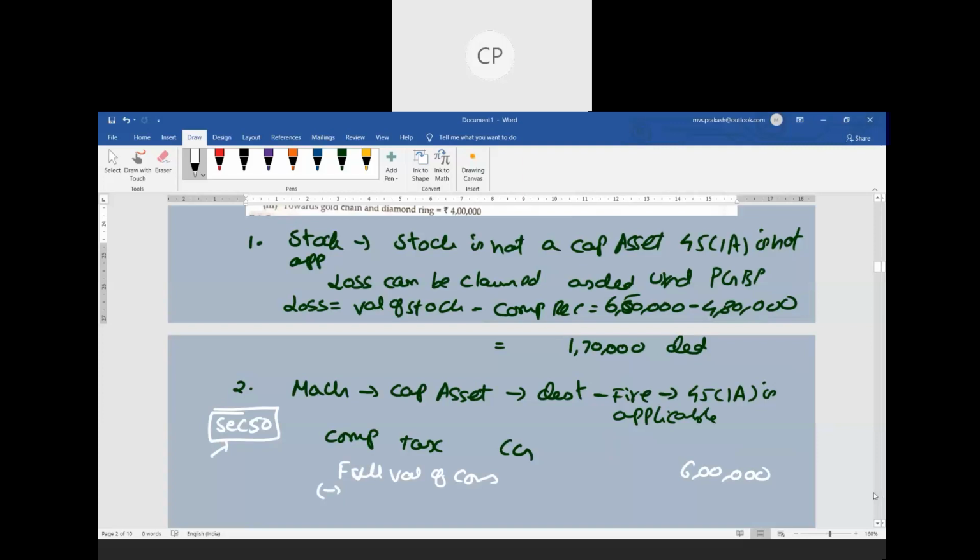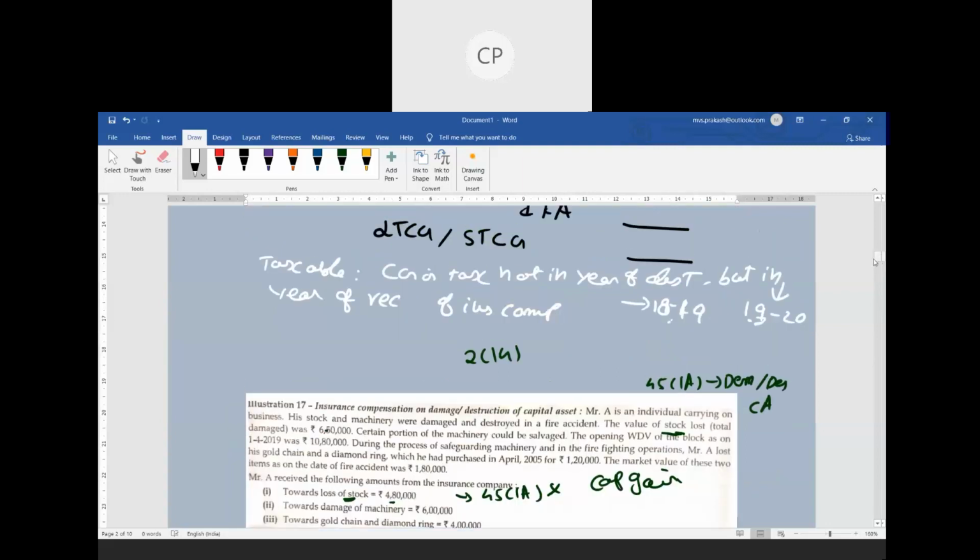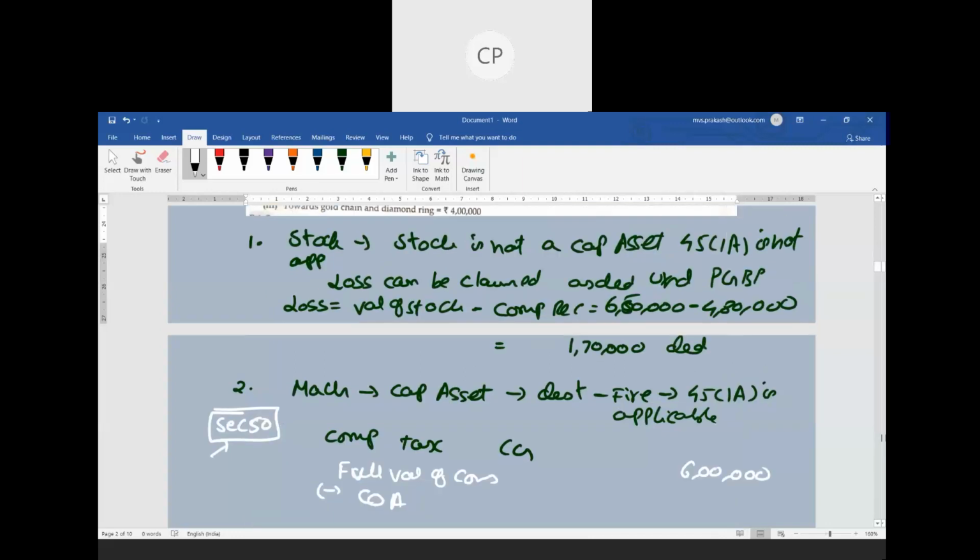Now, full value of consideration is given as 6 lakhs. Then what will I do? Cost of acquisition. I won't be taking indexed cost of acquisition, but only the cost of acquisition. So what is the cost of acquisition? For the time being, as we have not covered section 50, just consider your WDV as on 1st April 2019 as your cost of acquisition. Tomorrow we'll discuss in detail. So here the cost of acquisition is 10 lakhs 80,000.